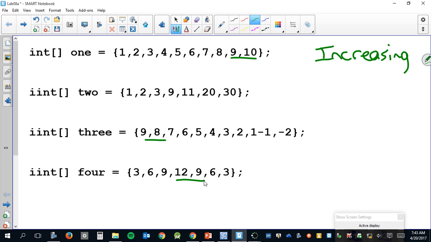The last one, what would we do? We would start off comparing the 3 and 6. They're in order, but we don't return true yet. Yes. We compare the 6 and 9. They're in order, so we keep looking. The 9 and 12 are in order, so we keep looking. The 12 and 9 are not in order, so we're done. We know the whole thing's not in order, return false immediately. Okay? And so, look,